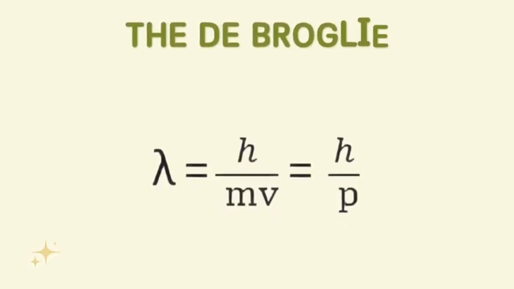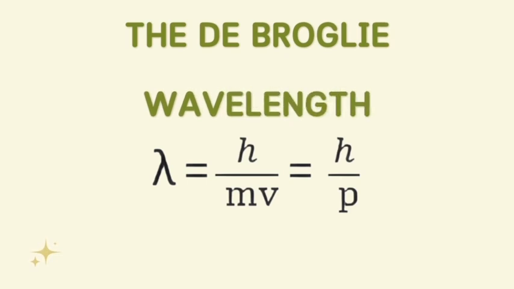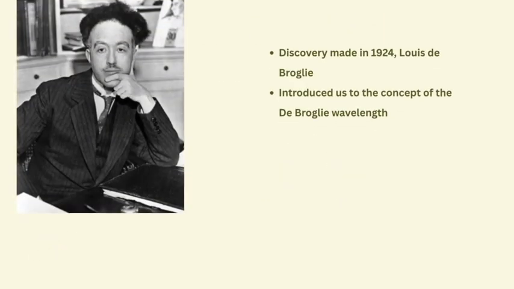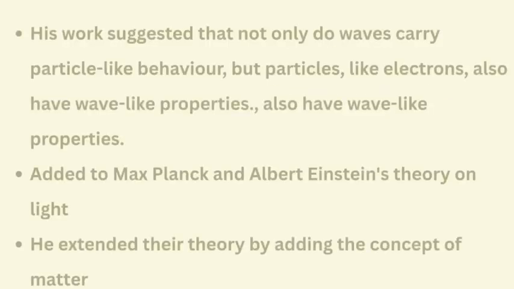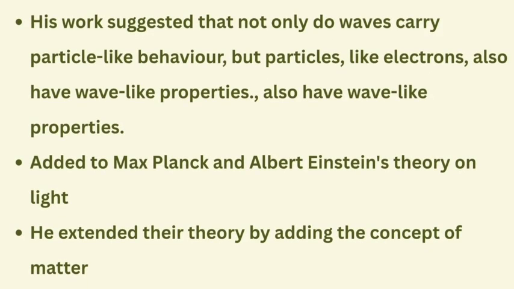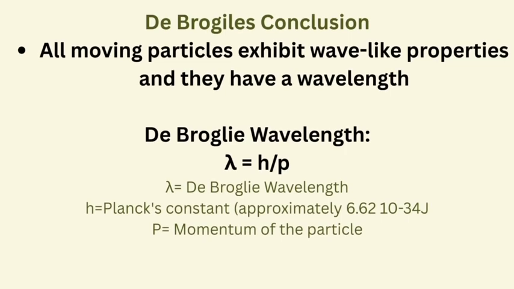The last main topic I have today is the de Broglie wavelength. In 1924, Louis de Broglie introduced us to the concept of the de Broglie wavelength. His work told us that not only do waves carry particle-like behavior, but particles like electrons also have wave-like properties tied to them. He came up with his theory by building on Max Planck and Albert Einstein's theory on light. He came up with a conclusion that stated that all moving particles exhibit wave-like properties.